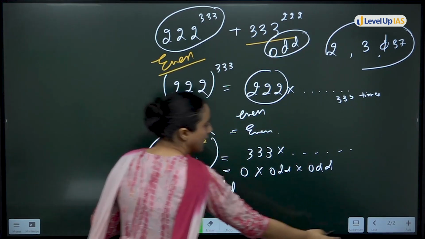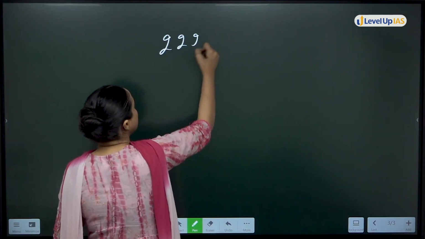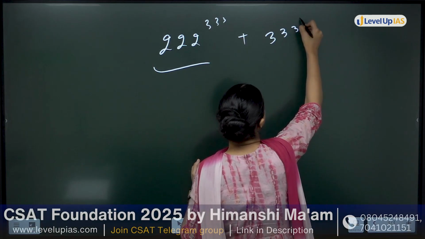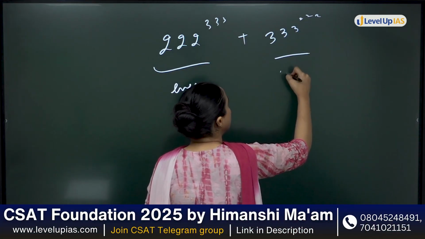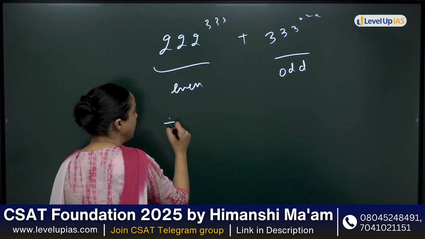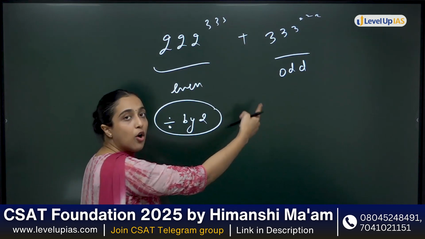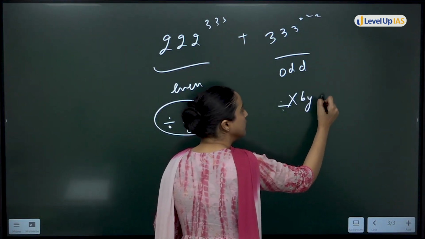So till now, I have concluded that 2^222, this term, whatever the power may be, and 3^333, this term, this is even and this is odd. This is even, so this will be divisible by 2. This is odd. That means this will not be divisible by 2.